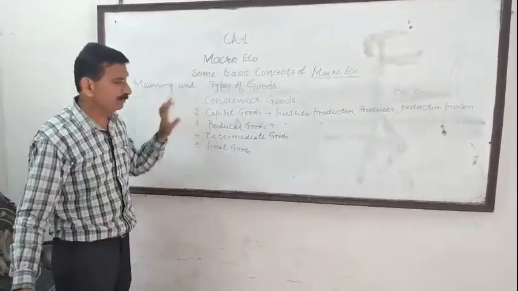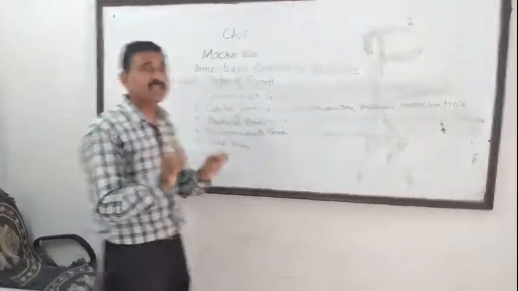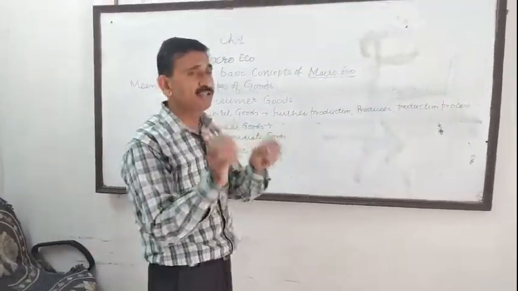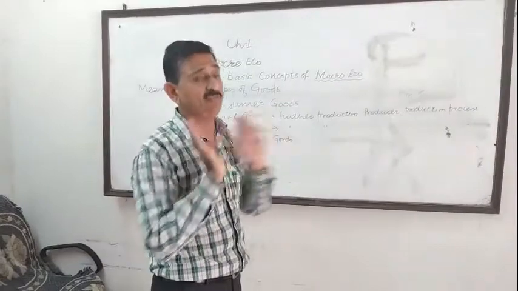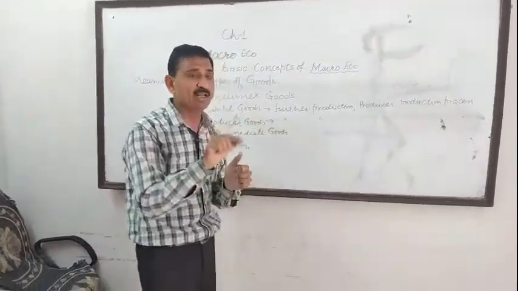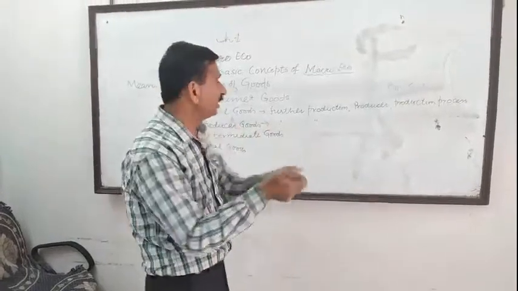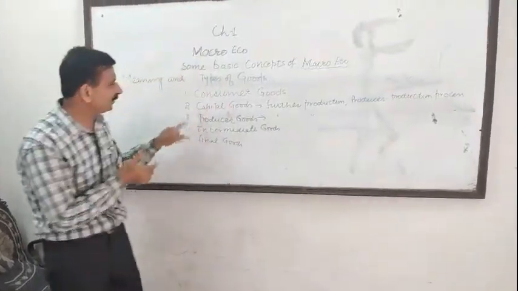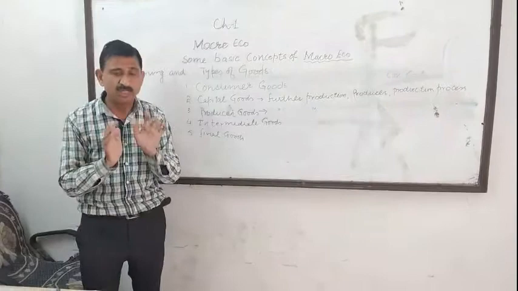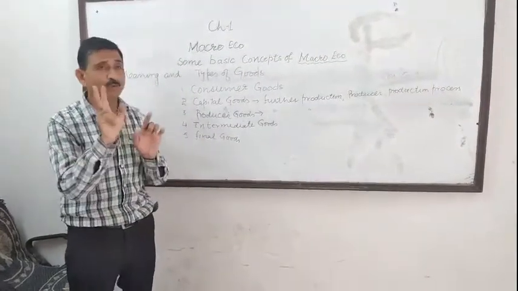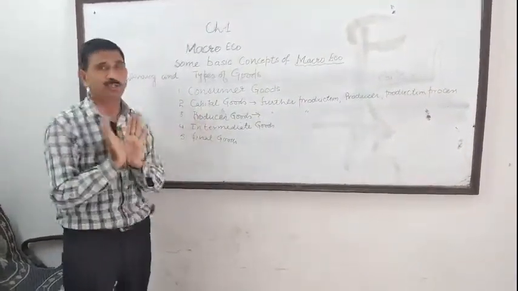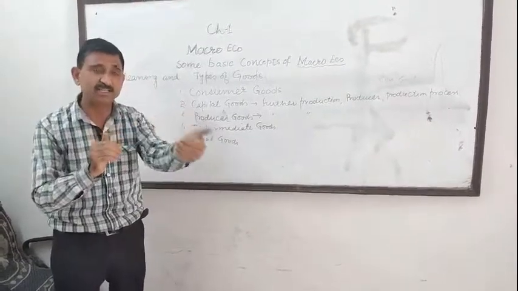Now, take sugar cane and machinery to make sugar. These are two different things. Sugar cane is required to make sugar, and machinery is also required to make sugar. So how do you differentiate between capital goods and producer goods? Students, try to understand. Both capital goods and producer goods are used in making other goods.